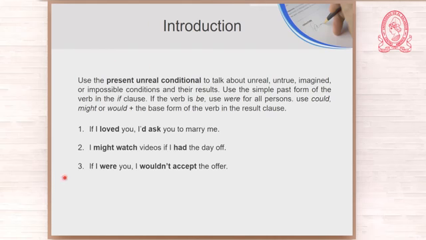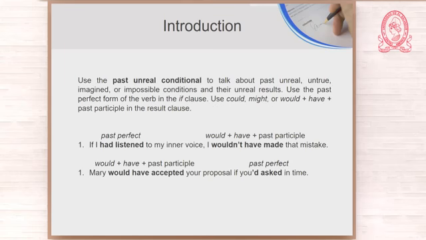What do we have on one side in the if clause? You have the simple past tense, where for all persons, remember, if I were, if you were, if she were, if he were, if they were, all the time were. And on the other side, you have could, might, or would, and the simple form of the verb.